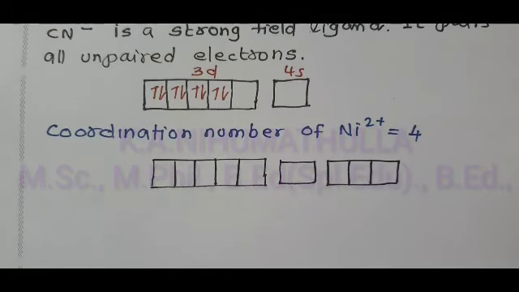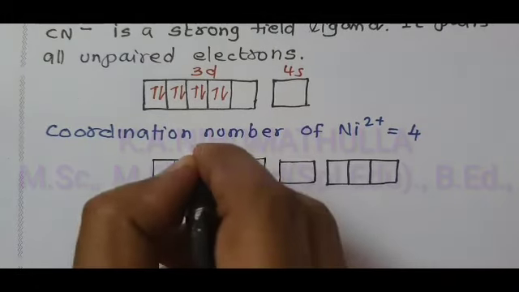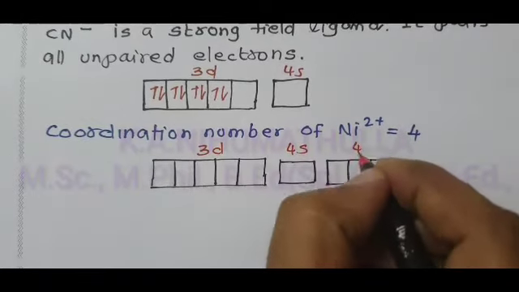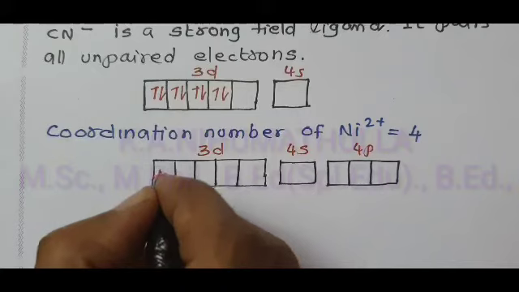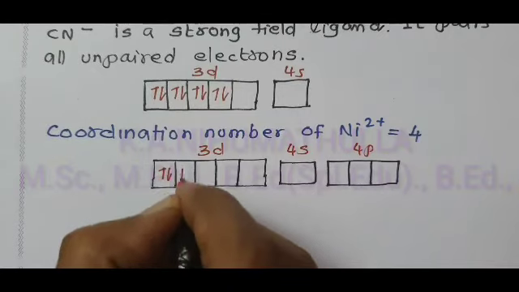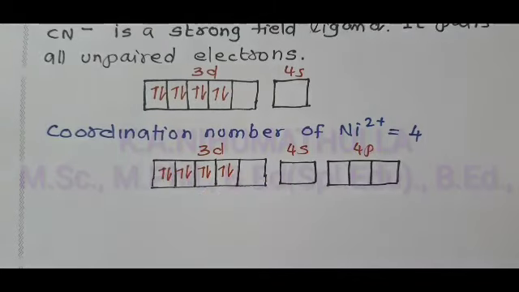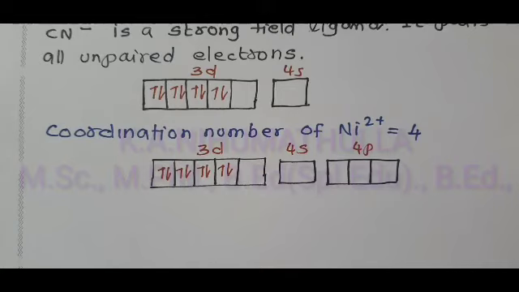So the first is the outermost 3d orbital, the second is the 4s orbital, the third is the 4p orbital. This is the electronic configuration of nickel 2+ ion after pairing. Now the vacant orbitals start from 3d.